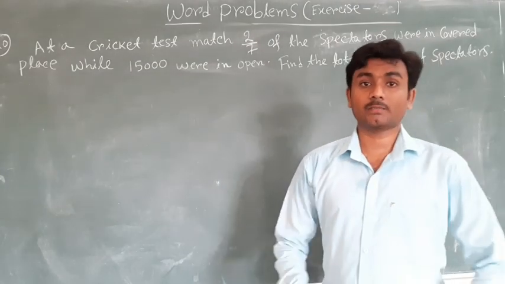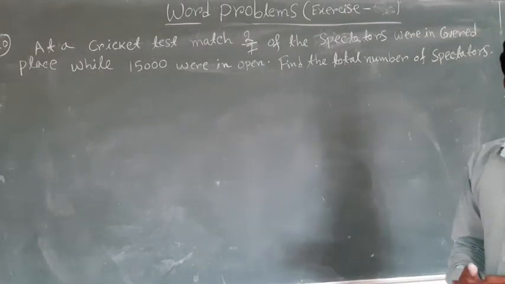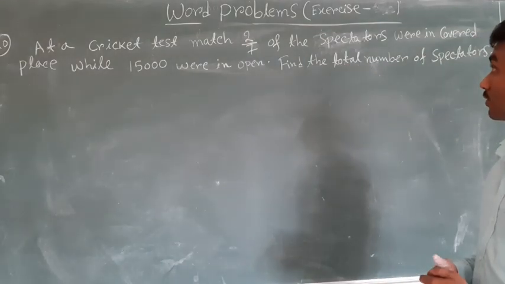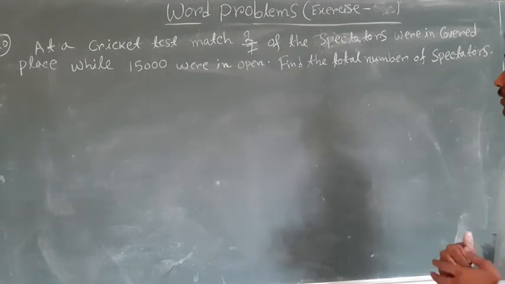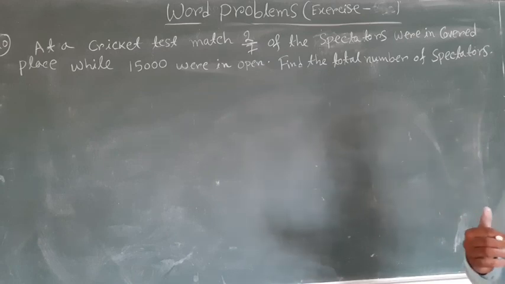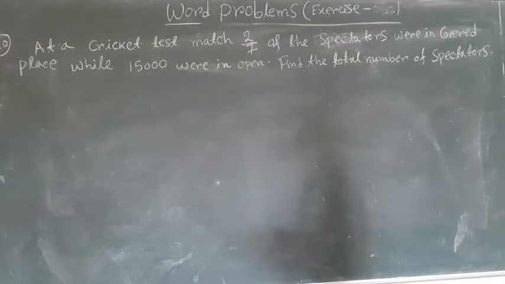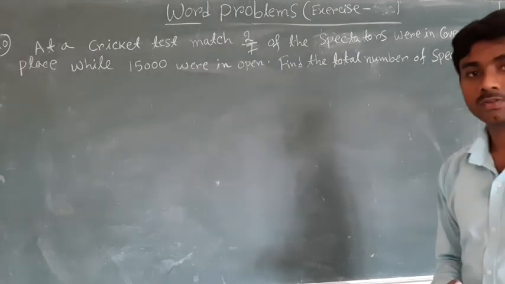In a cricket test match, 2/7 of the total spectators were in a covered place and 15,000 were in an open place. So we have to find the total number of spectators.